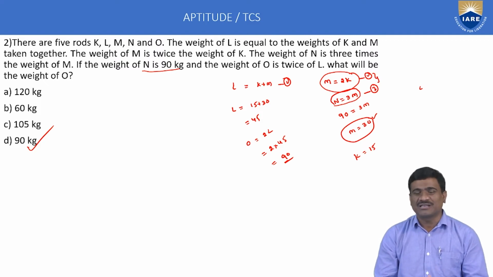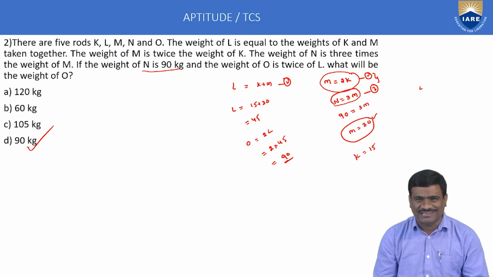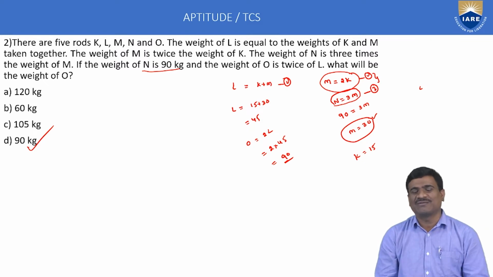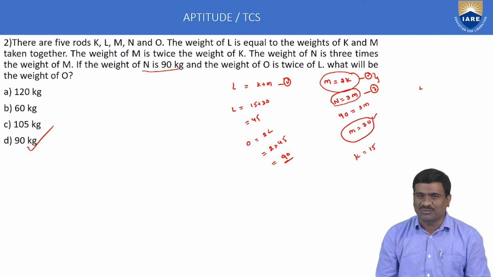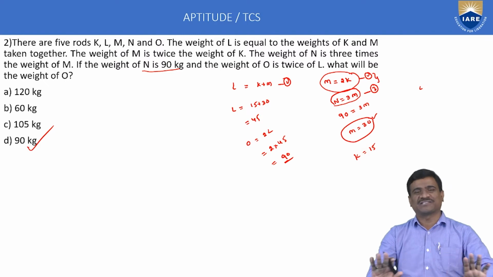Simple concept, but only the time factor is important, because this is called a basic level test. Your first round is the basic level test, the second one is the advanced level test. Basic questions are very simple. Level of difficulty is basic to average level. Just prepare only the exact concept of the topic, then only the first section is completed.